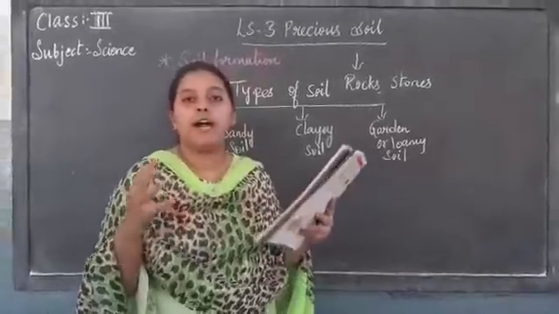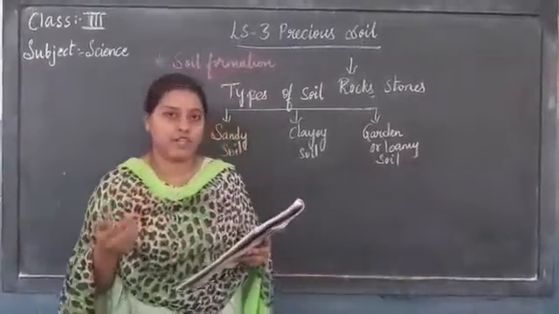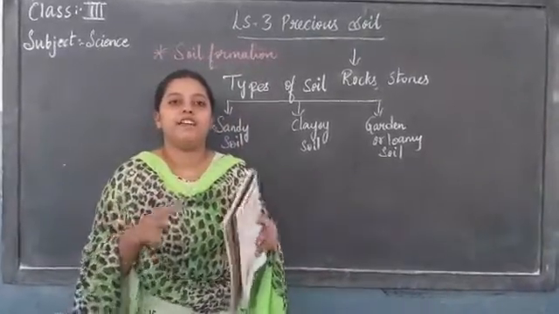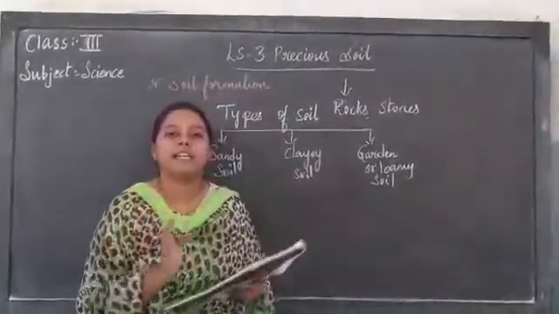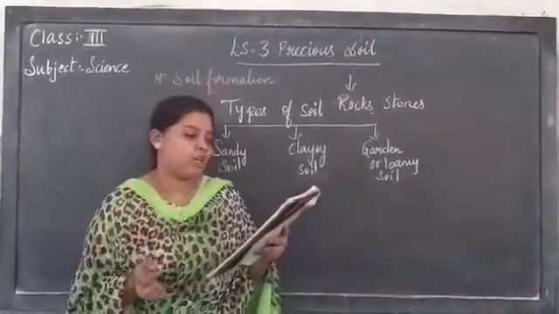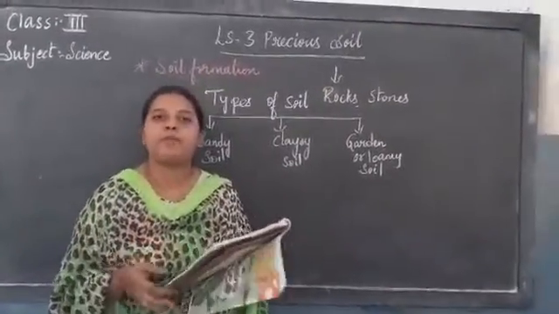Many people use mud also to make kacha houses. Usually kacha houses you will find in the villages. Isn't it, children? In villages, if you have ever observed, there will be a muddy house that is nothing but known as a kacha house. Now potters also use clayey soil to make pots.